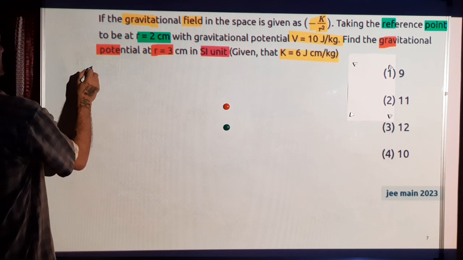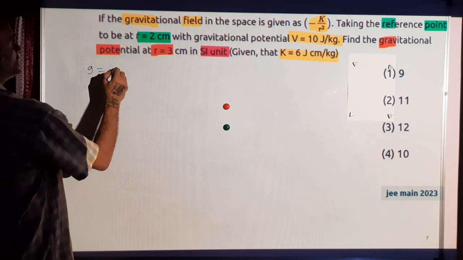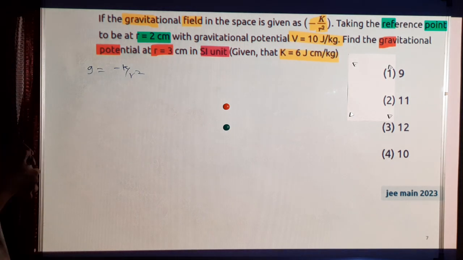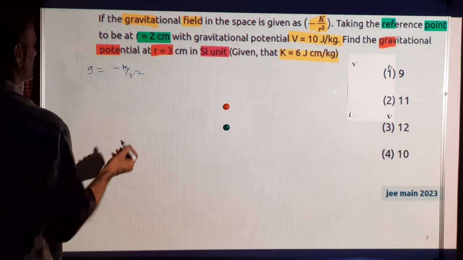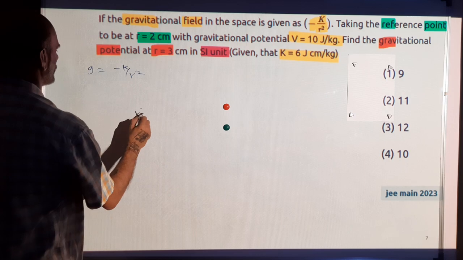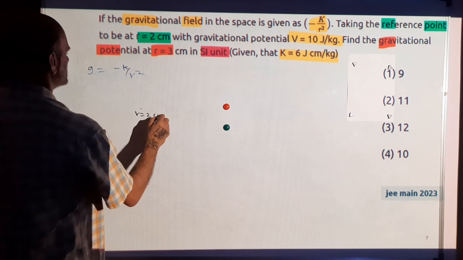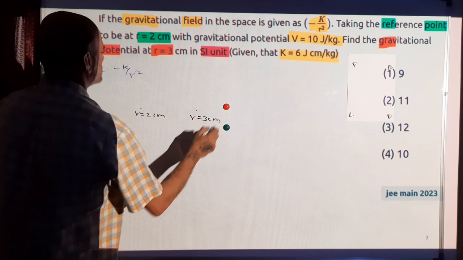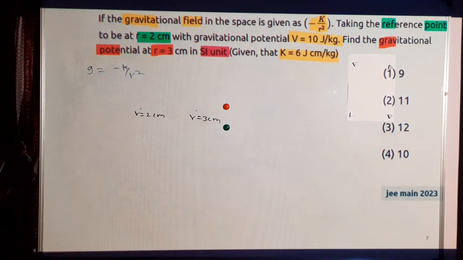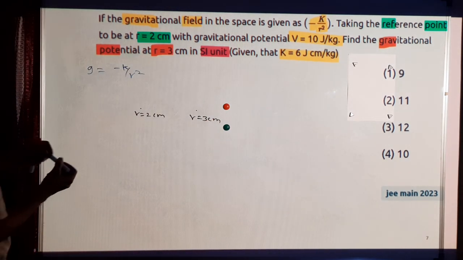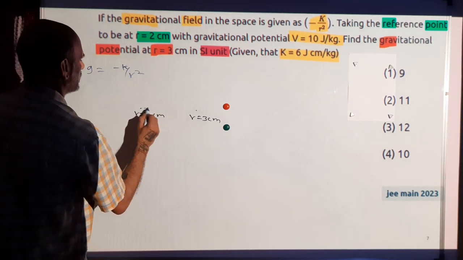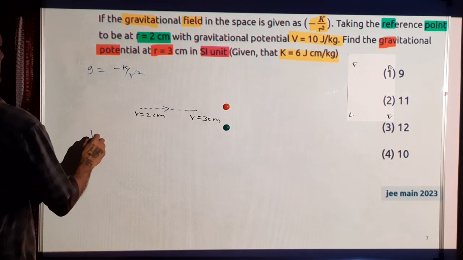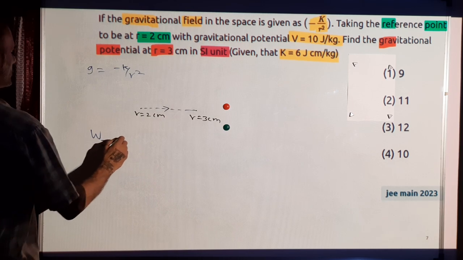Gravitational field is nothing but g, which is force on 1 kg. It's minus k by r square. So r equal to 2 centimeter is here, and this is r equal to 3 centimeter. So we can find out the work done to move from this point to this point. Work done to move from r equal to 2 to 3.